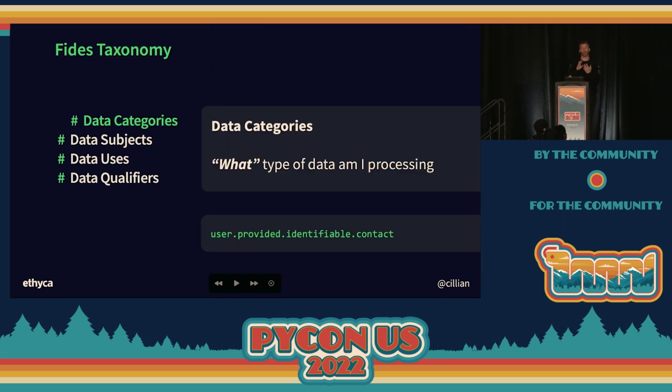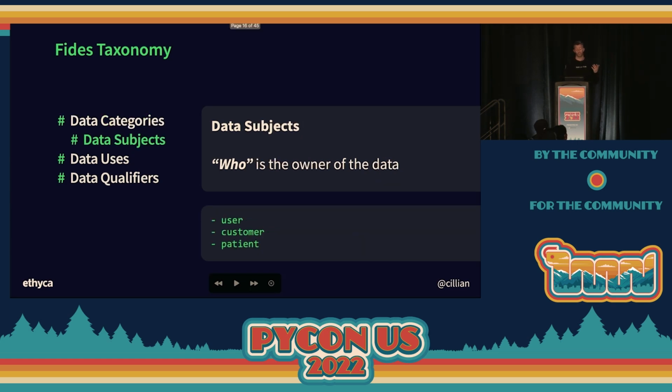So let's talk about the sort of four components of the core taxonomy in a little bit more detail. They're what we call data categories, right? So they're the what, like the what type of data am I processing? So is it email addresses, is it behavioral information? What kind of information am I dealing with? Then you've got data subjects, right? That's the who. So who owns the information? Now, ownership is a sort of tricky concept in privacy, right?